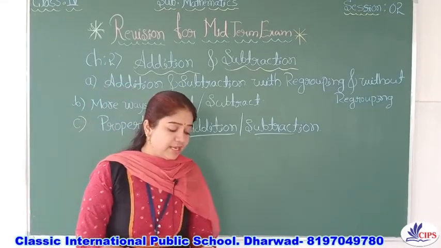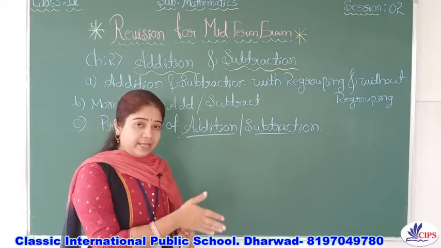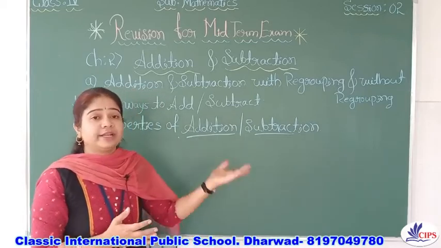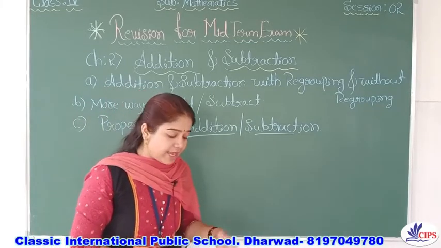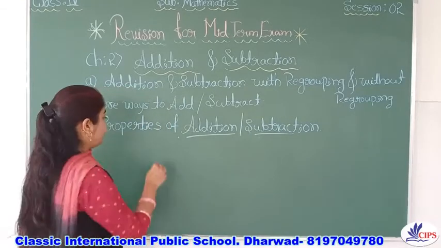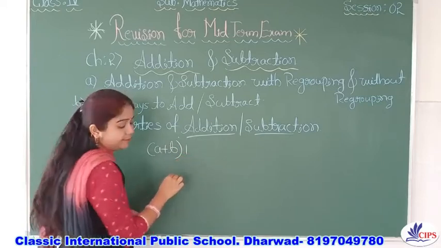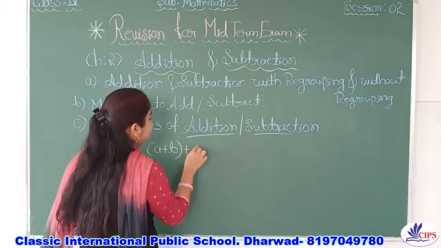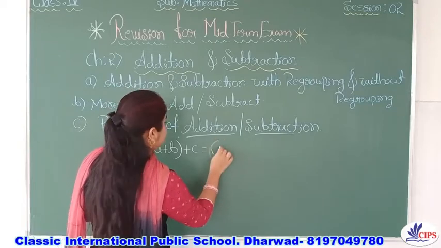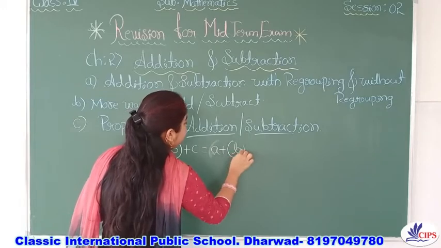Next, about the identity property, as I told, if you are adding any number with 0, definitely we are going to get that number itself. And the grouping property of addition: a plus b plus c is equal to a as it is, b plus c.